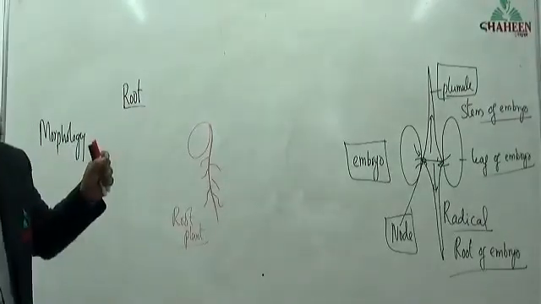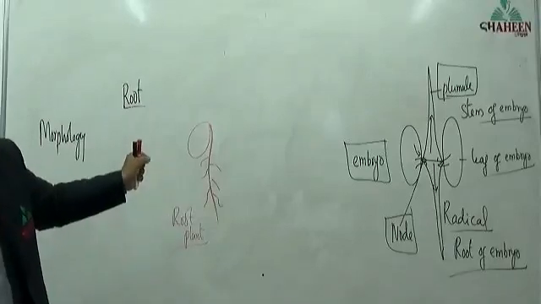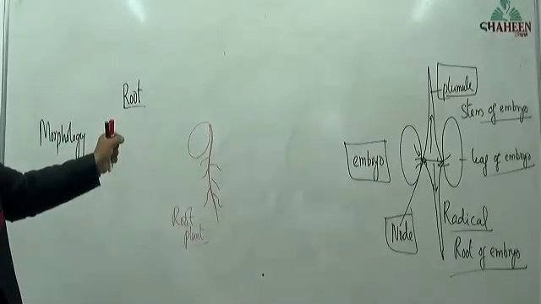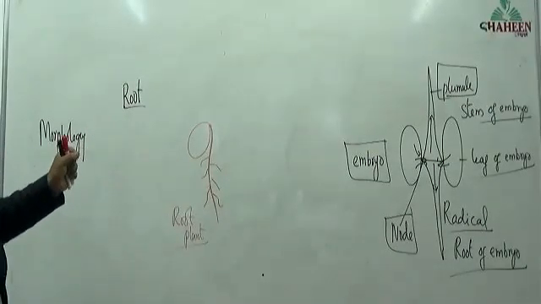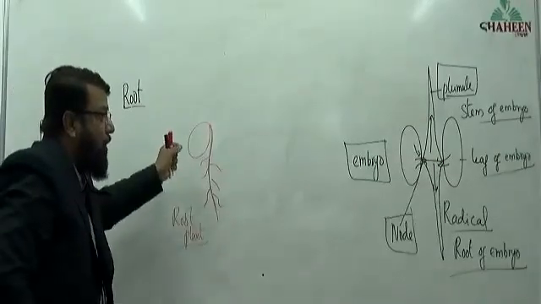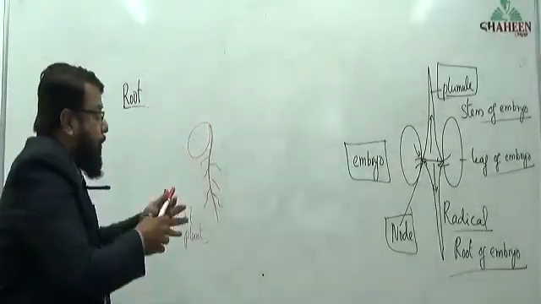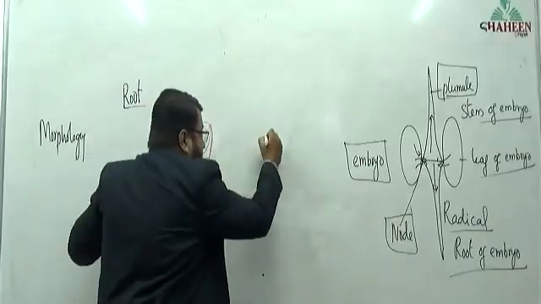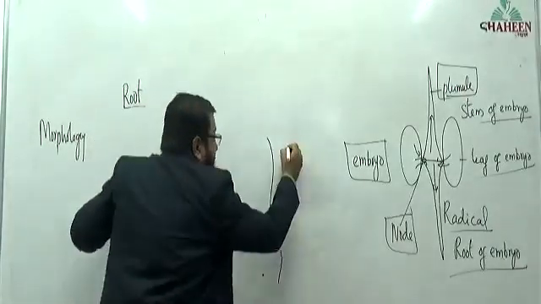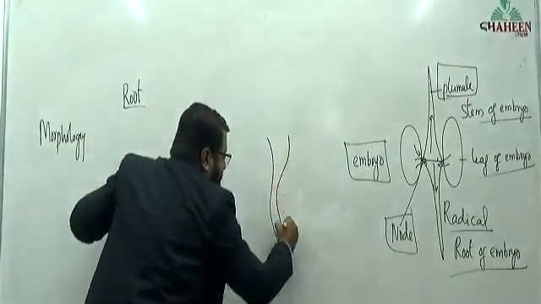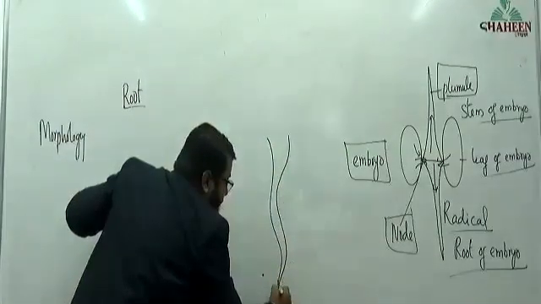In the majority of dicotyledonous plants, elongation of the radical forms a main root, or we can say a primary root, that is called the primary root.